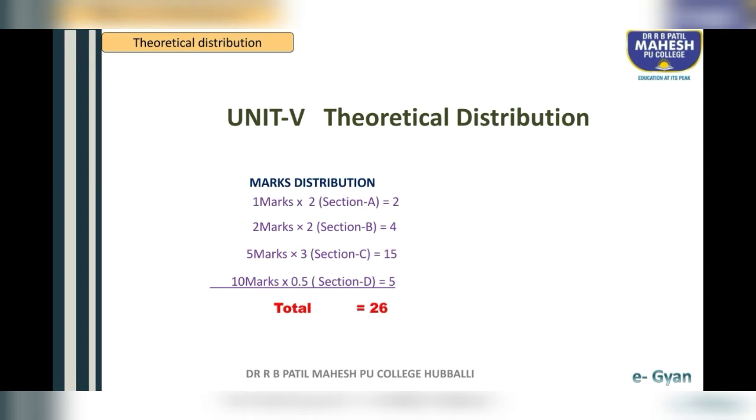So on this chapter, how many marks are you getting? Total 26 marks you are getting on theoretical distributions. So this is the marks distribution of theoretical distribution. So students, let us start the chapter.